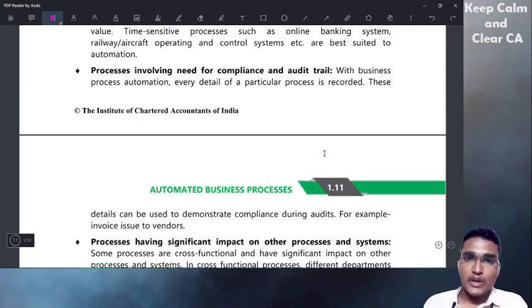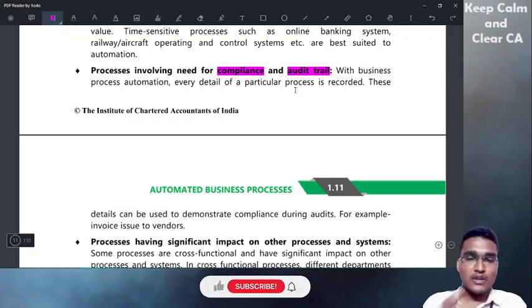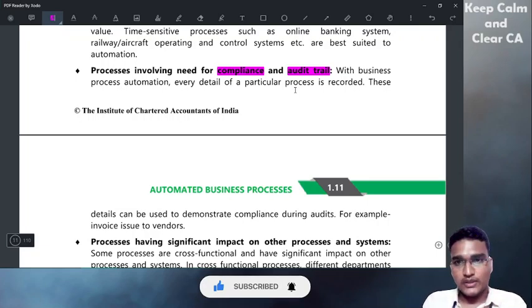Such compliances should be automated so as to avoid any legal penalties. And audit trail: audit trail means we have to go through and check what has happened from the beginning to the end, the entire process: who has initiated the transaction, who has approved it, who has entered it, who has processed it, and how it is done.